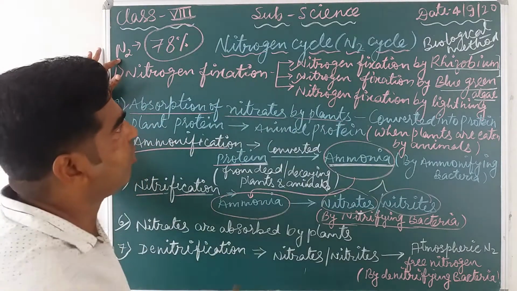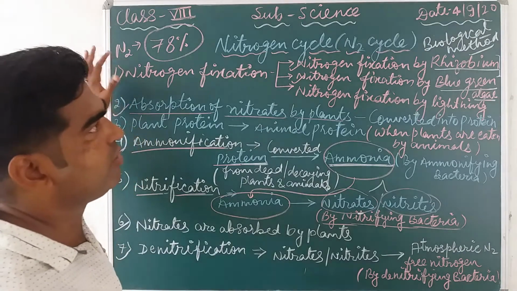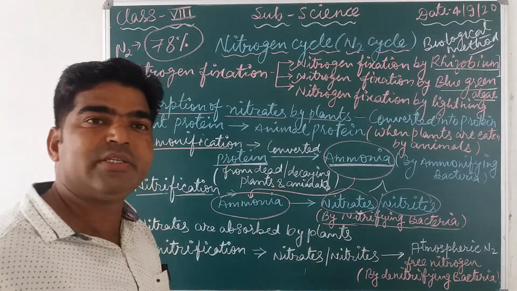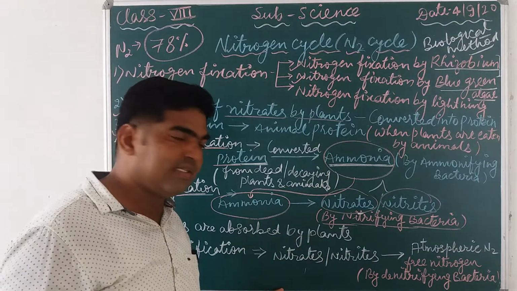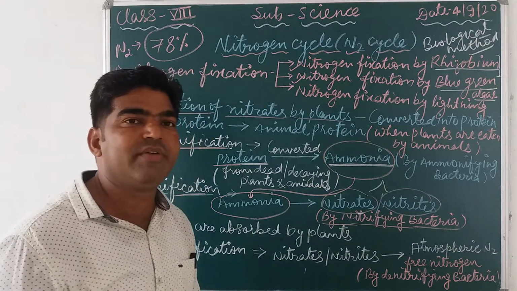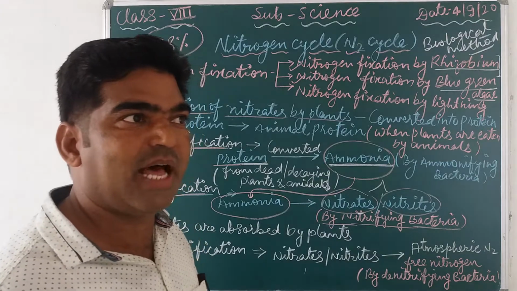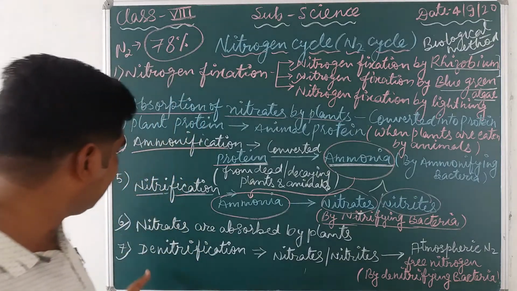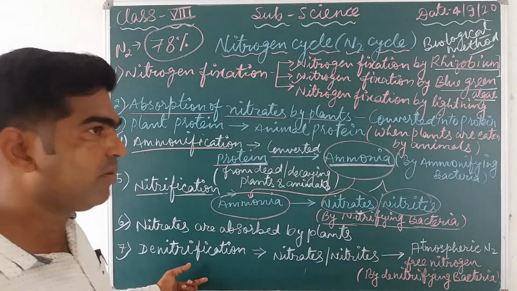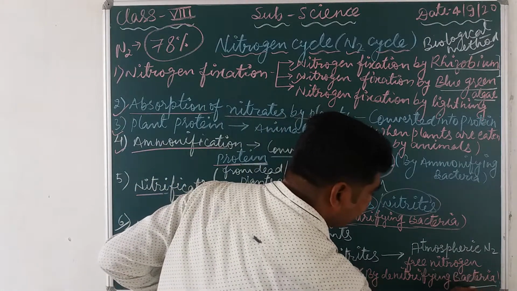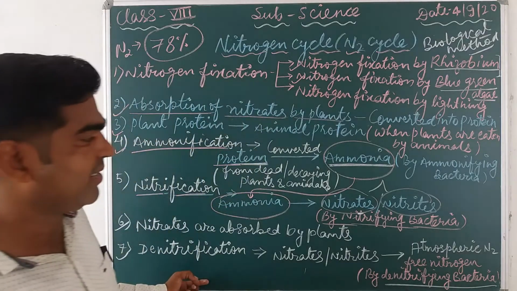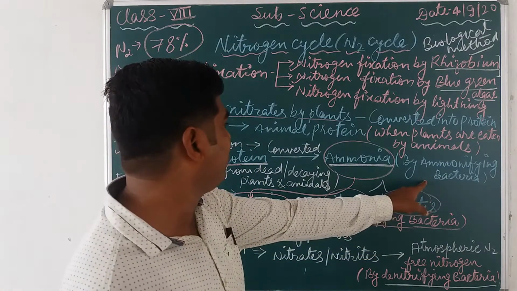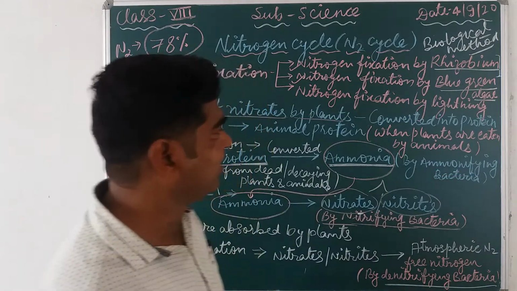So this cycle will be going on and on. That's why it is called the nitrogen cycle. It means how nitrogen is regulated or fixed between living and non-living things, how the amount of nitrogen is controlled in the atmosphere. Here denitrification is also done by some special bacteria that are called denitrifying bacteria. Okay, here nitrification is done by the nitrifying bacteria, ammonification by the ammonifying bacteria.